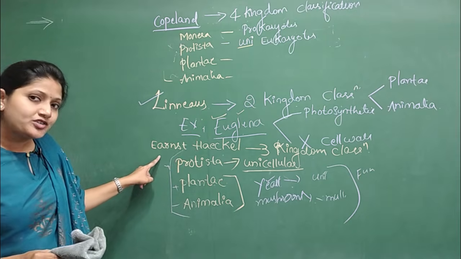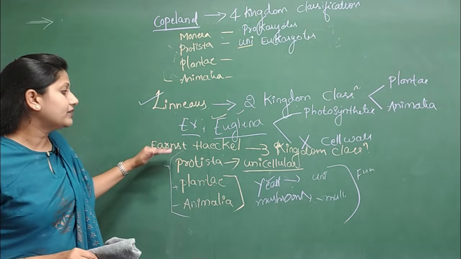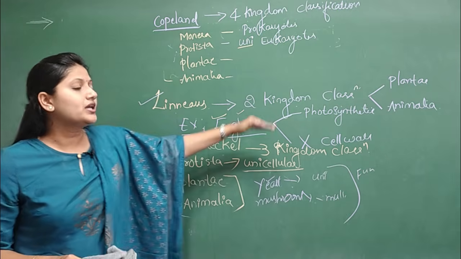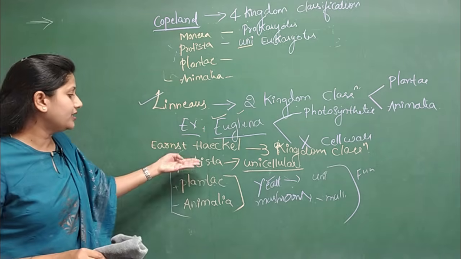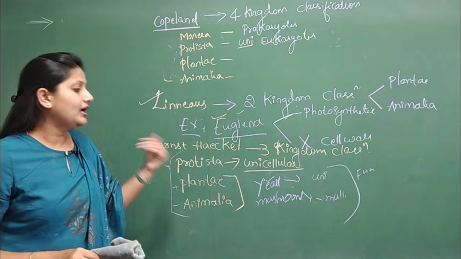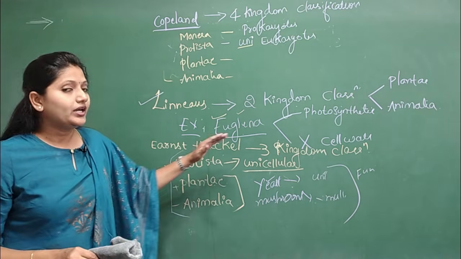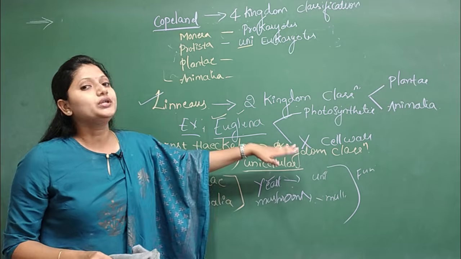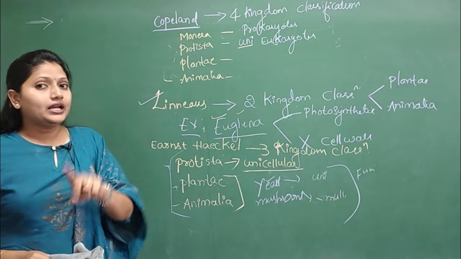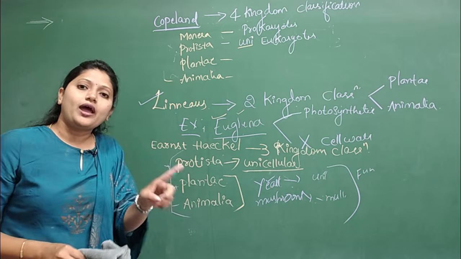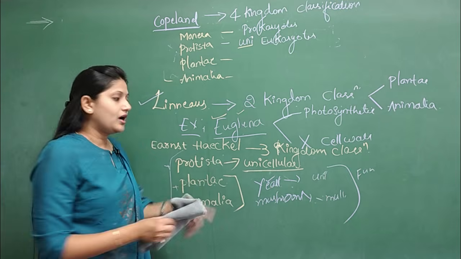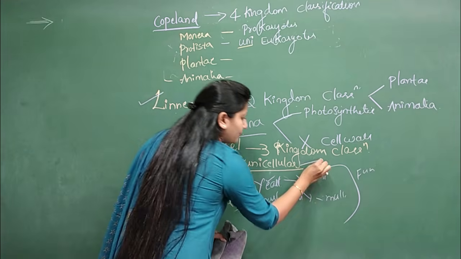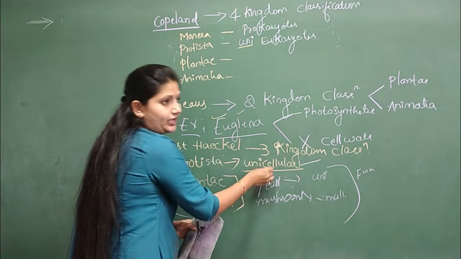And the next kingdom of classification was given by Ernst Haeckel, that is the three kingdom classification, and that mainly contains Protista, Plantae, Animalia. Protista includes all the unicellular organisms, irrespective of whether it is a prokaryote or eukaryote. All the unicellular organisms are usually put up under this particular kingdom.